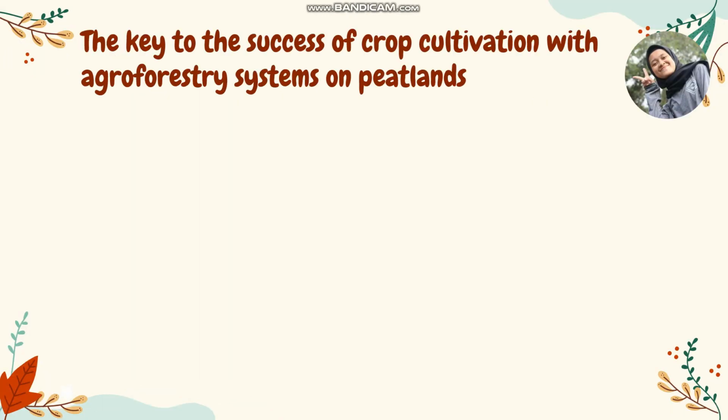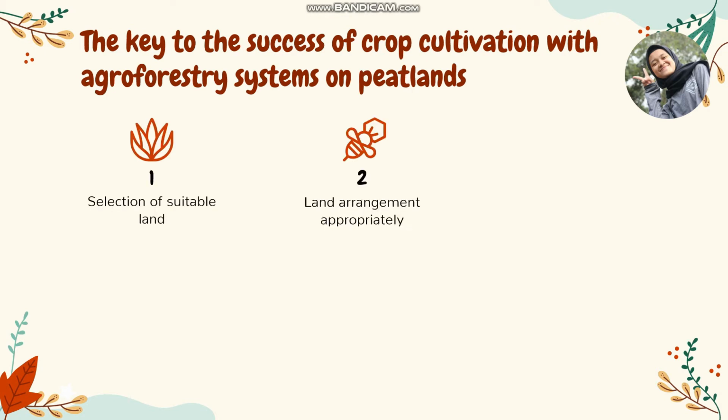The key to the success of crop cultivation with an agroforestry system on peatland is farming wisely by paying attention to its limiting factors. First, selection of suitable land. Second, land arrangement appropriately. Third, implementing a water system that can ensure soil moisture or avoid drought in the dry season and prevent flooding in the rainy season.